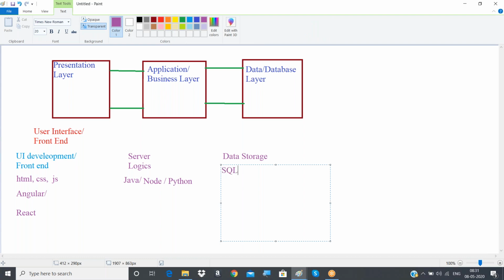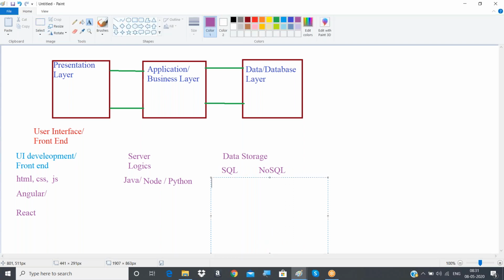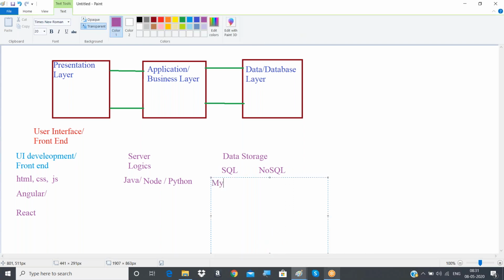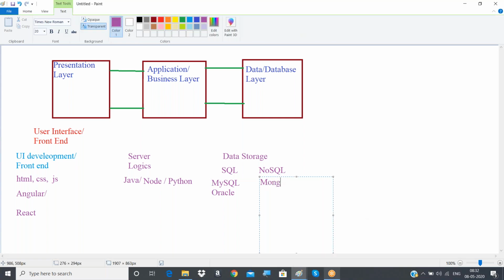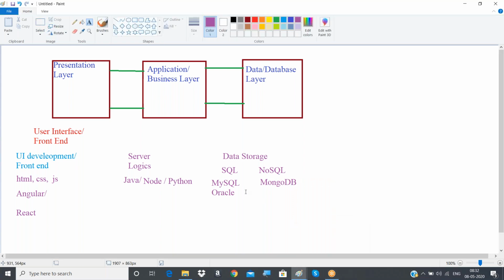So your databases, two types will always be there. SQL related databases will be there, and NoSQL related databases will be there. Don't worry about that, we'll be discussing that in detail. But here I'm just giving some examples. Oracle and MySQL are SQL related databases. For NoSQL related databases, we'll have something like MongoDB or DynamoDB.